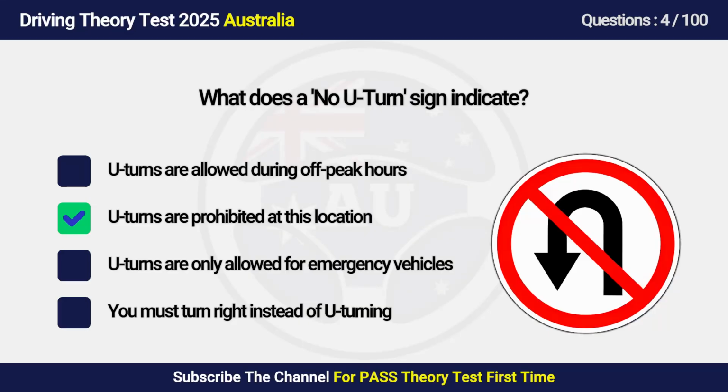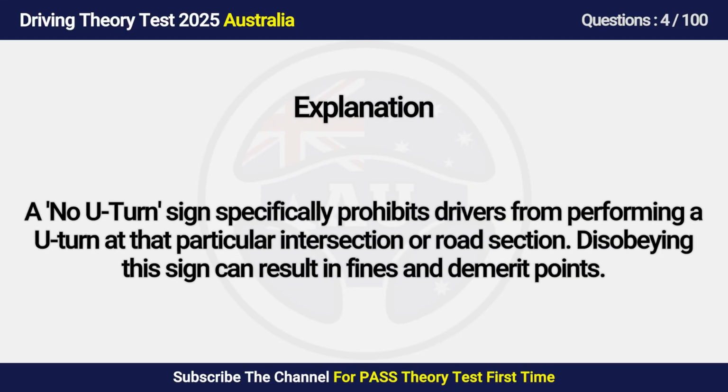Answer is B. U-turns are prohibited at this location. A no U-turn sign specifically prohibits drivers from performing a U-turn at that particular intersection or road section. Disobeying this sign can result in fines and demerit points.